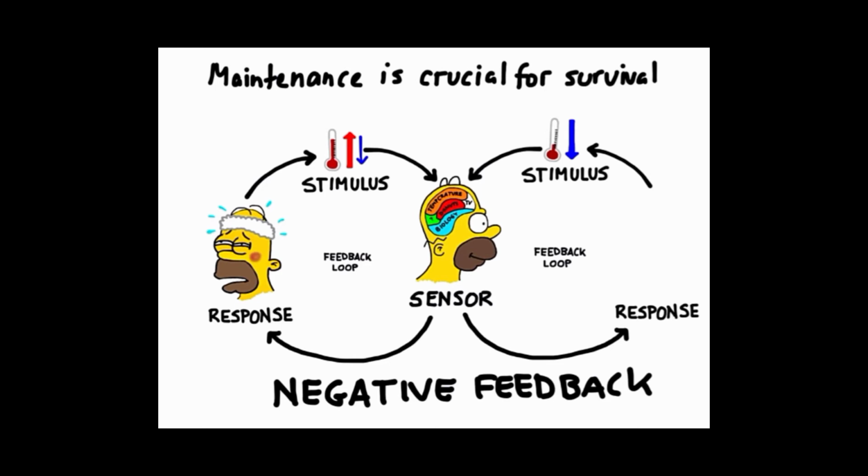See if you can figure out what would happen on the right-hand side of the loop when the temperature got too cold rather than too hot. Ideally, if your body temperature gets too cold, you begin to shiver after detecting the decreased temperature in your hypothalamus. The shivering generates heat, which should bring your body temperature back up.